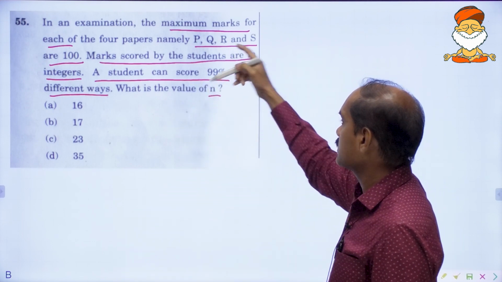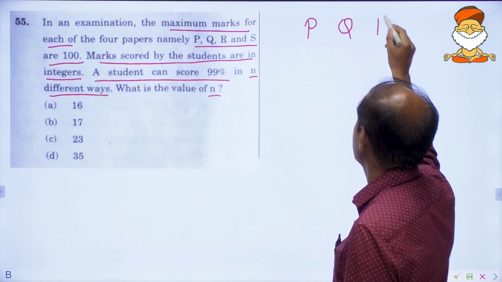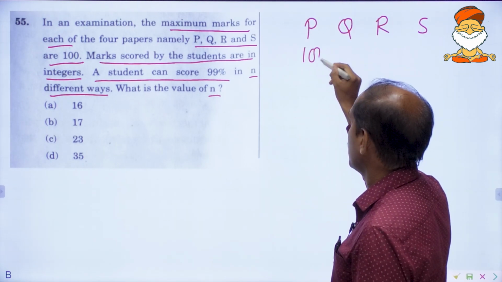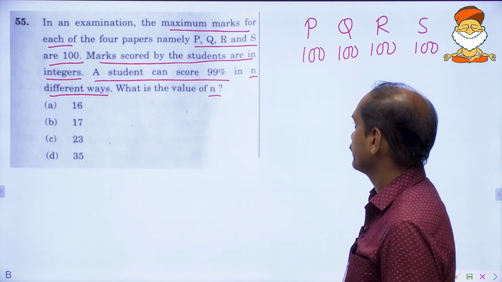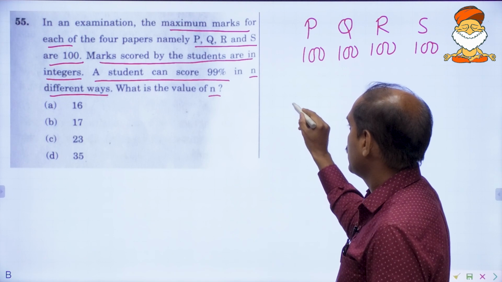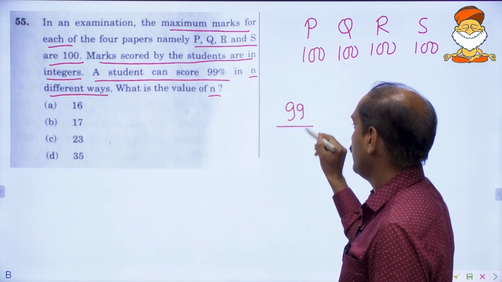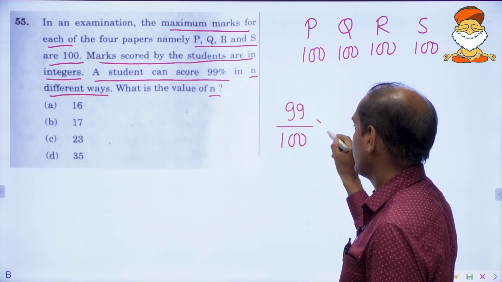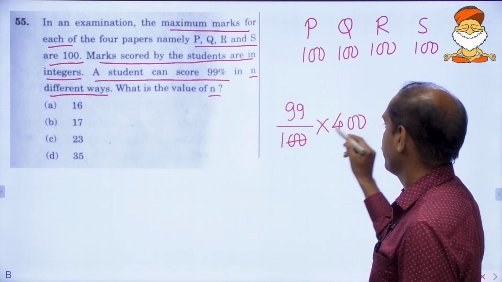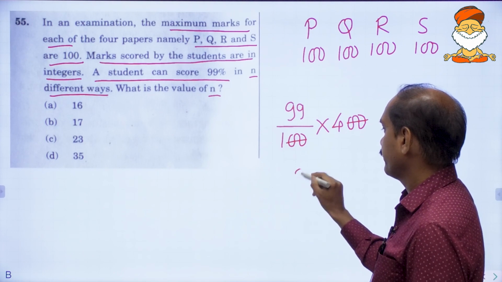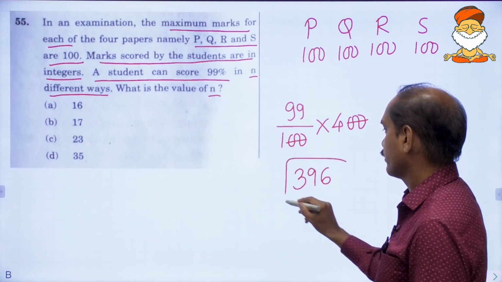99%, 4 papers are there, P, Q, R, S. Maximum marks 100 each. 99% of total marks. Total marks are 400, meaning 396.